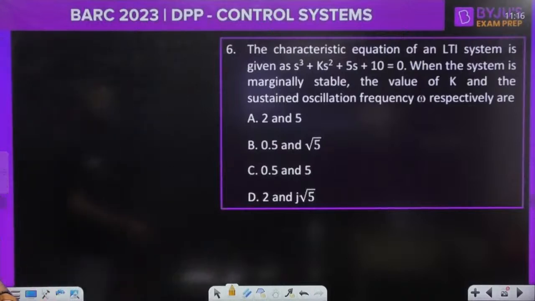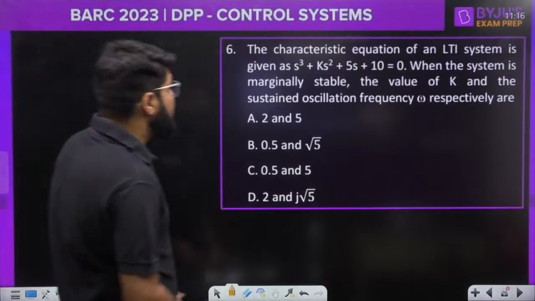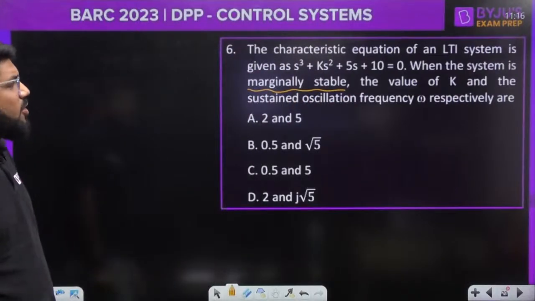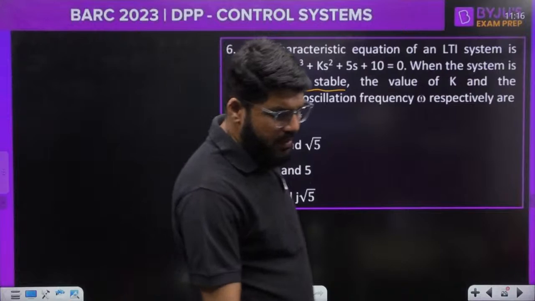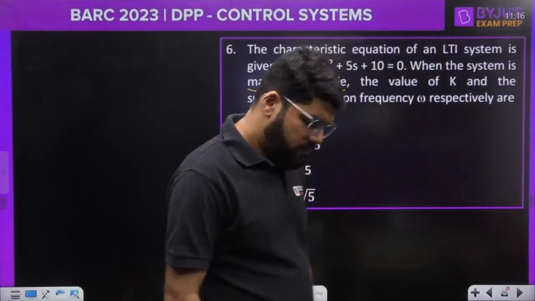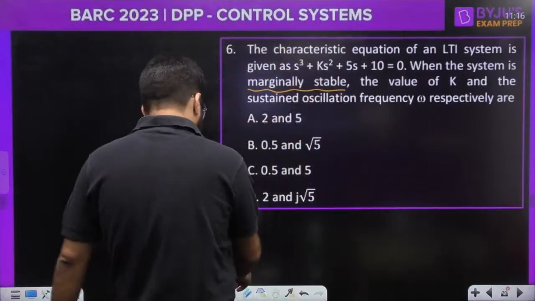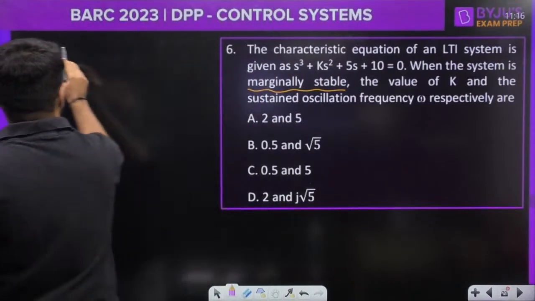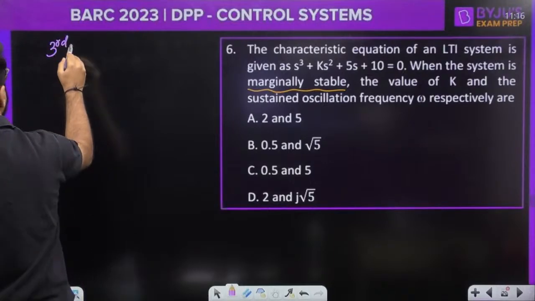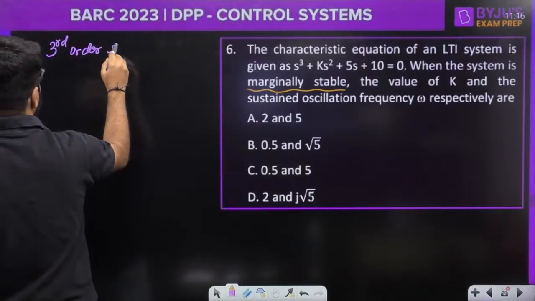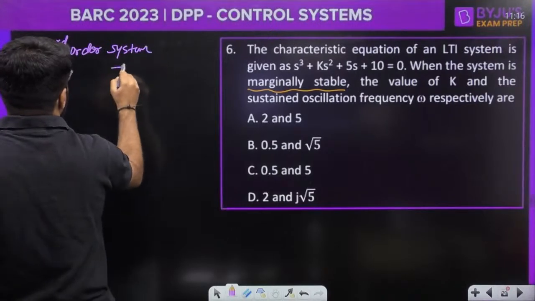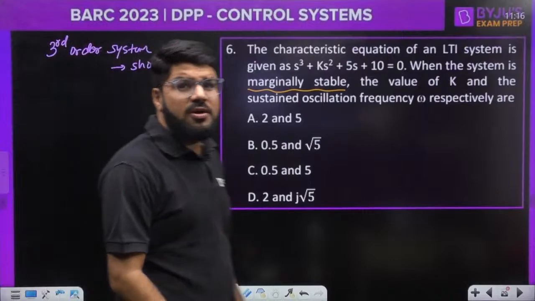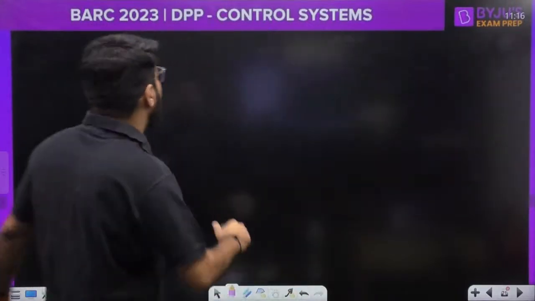The characteristic equation of an LTI system is given to you. When the system is marginally stable, what is the value of K and the sustained oscillation frequency respectively? Dekho, I'll tell you, because it's a cubic equation, na? You have a third order system given to you, and guys, for the third order directly you can apply the shortcut. What is the shortcut? Chalo, if you don't want to apply the shortcut, let me tell you the method first.